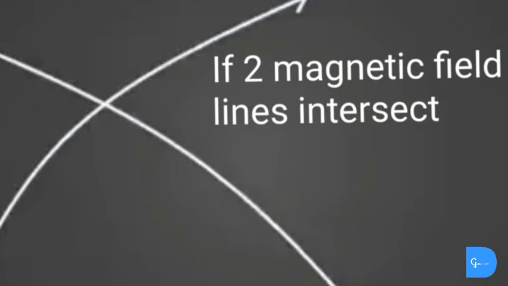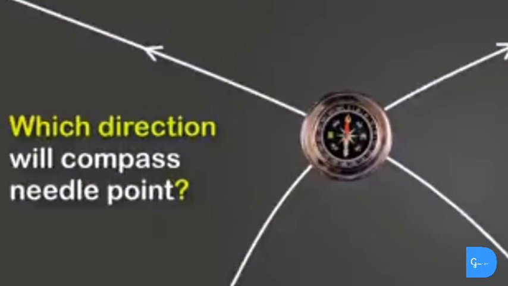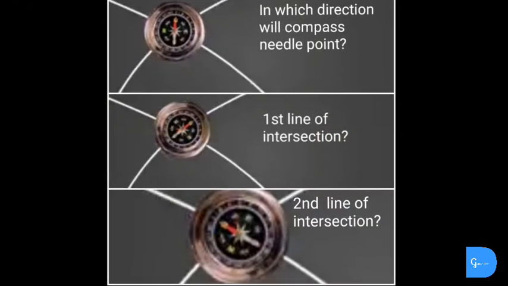If we place the compass needle near the intersection point of the two lines, then it will show two directions of the force. This is not possible because the resultant force acting on the north pole placed at any point in a magnetic field will have only one direction. Thus we can say that magnetic field lines will never intersect each other.